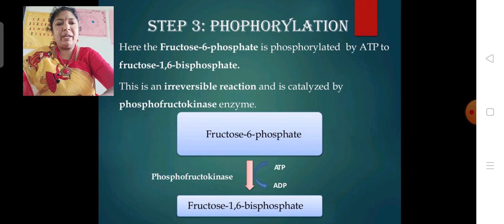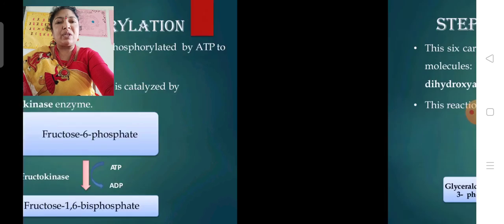In the third reaction, phosphorylation occurs again, and it is an irreversible reaction. Fructose 6-phosphate, by taking a phosphate from ATP, is converted into fructose 1,6-bisphosphate plus ADP in the presence of phosphofructokinase. This is the third step.